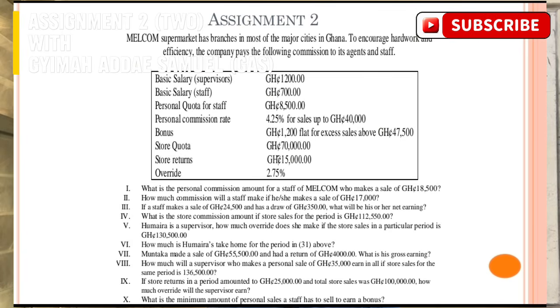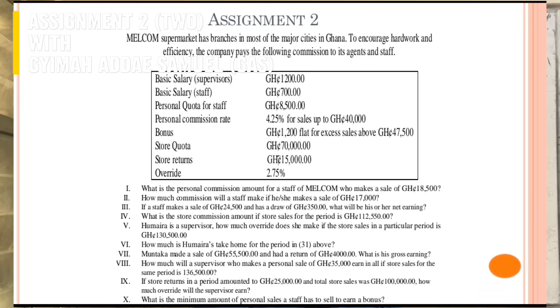Malcolm Supermarket has branches in most of the major cities in Ghana. To encourage hard work and efficiency, the company pays the following commission to its agents and staff. As you look on your screens, the chart has been given to you. Basic salary for supervisors is 1,200 Ghana cedis. Basic salary for staff is 700 Ghana cedis. Personal quota for staff is 8,500 Ghana cedis. Personal commission rate is